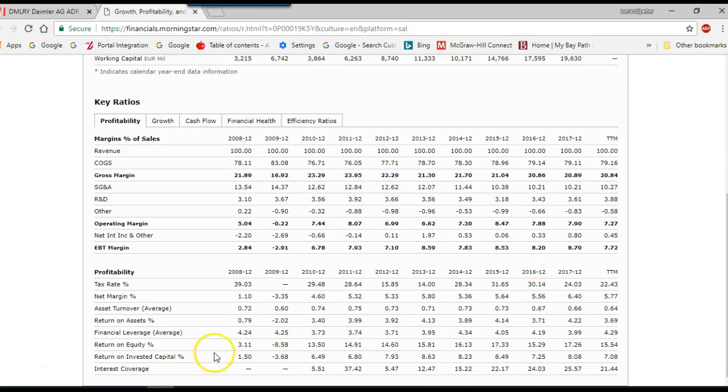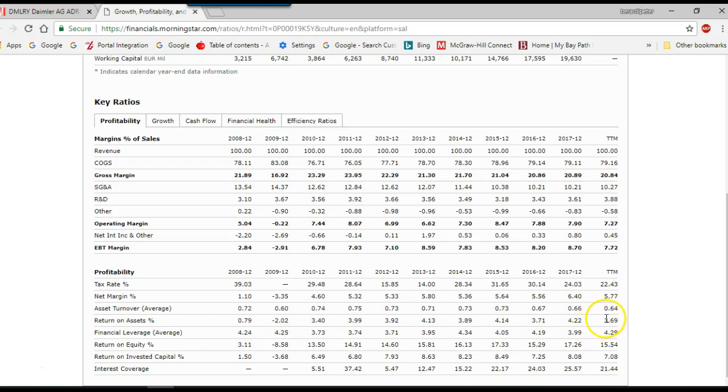It is here where you see some of the key margins, like net margin, the asset turnover, which is an important ratio. Asset turnover is sales divided by total assets. So for every dollar in assets that Daimler has, they generate 64 cents in sales.